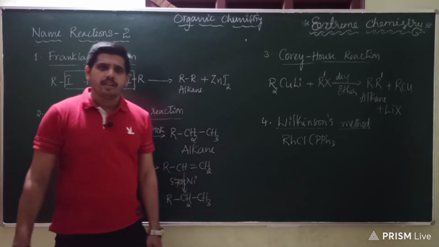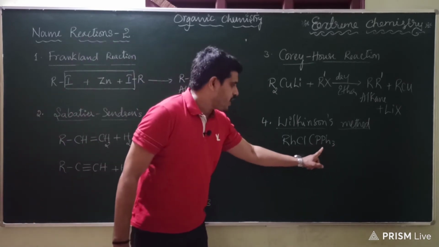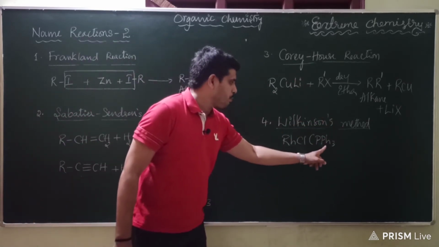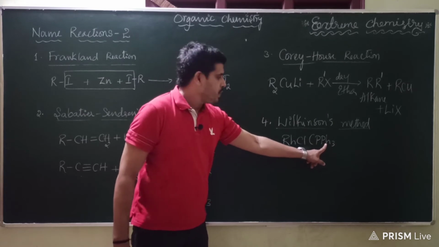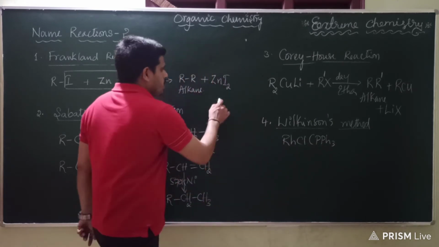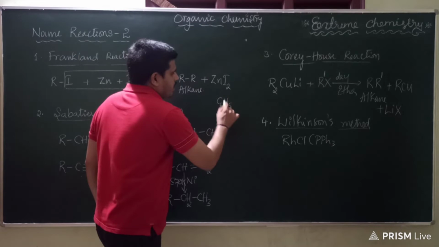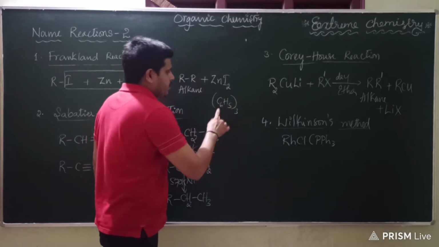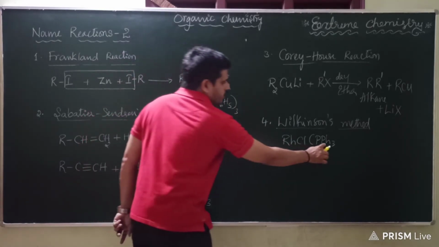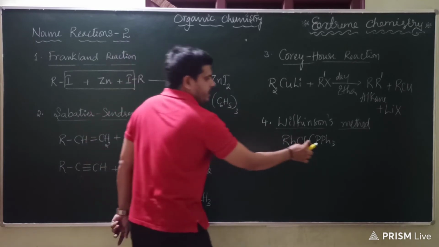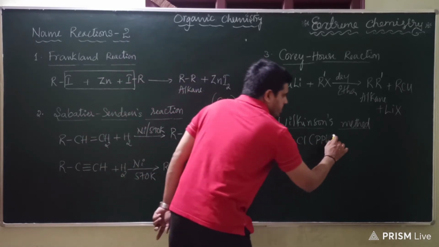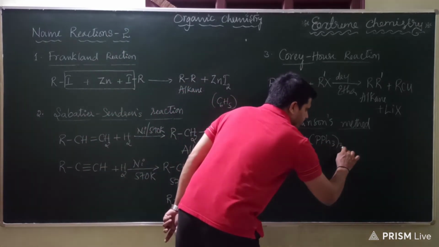Phosphine is PH3, so those three hydrogen atoms are replaced by phenyl group, Ph. Ph refers to phenyl. What is phenyl group? C6H5 group is called phenyl, and it is thrice. So we write it as PPh3, and phosphorus, so it is 3 times.